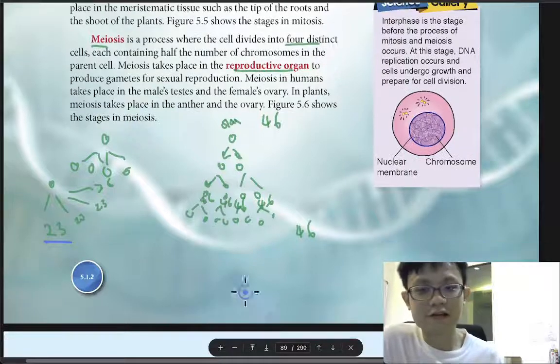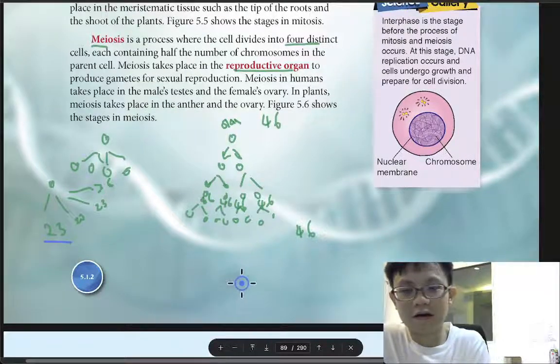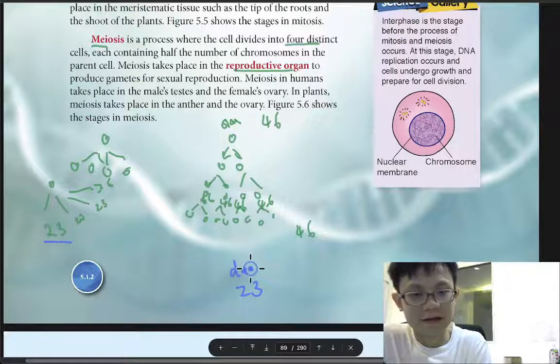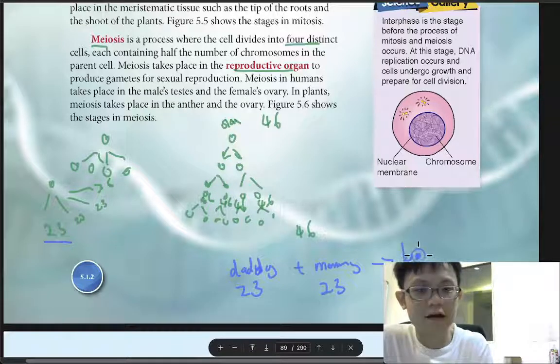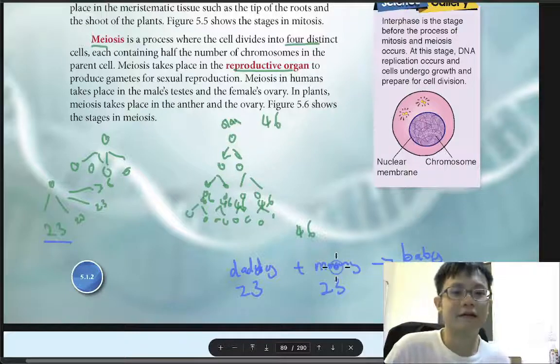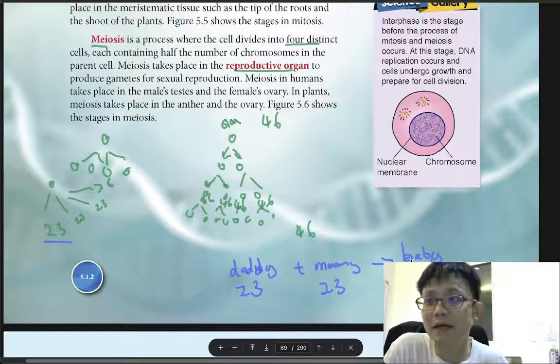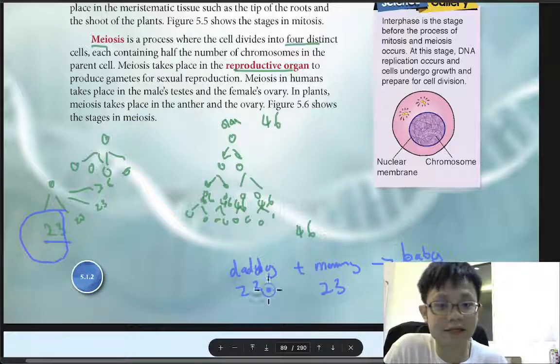23 is from your daddy plus mommy's 23, you will get 46. You get a baby. So daddy gives 23 from the meiosis gamete cell, mommy gives an ovum with 23, so you get a baby with 46.